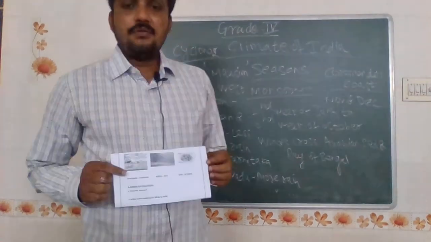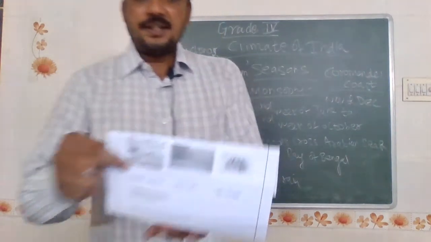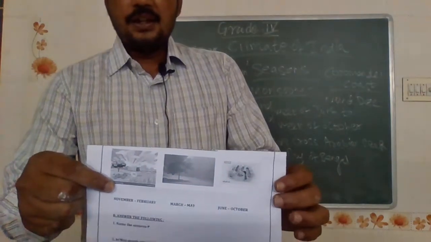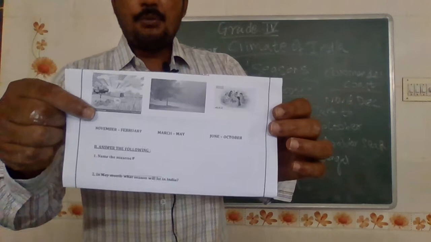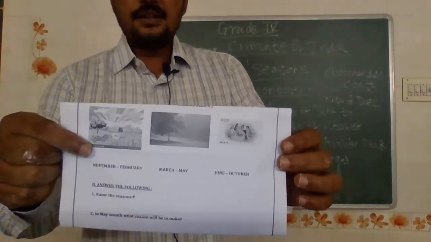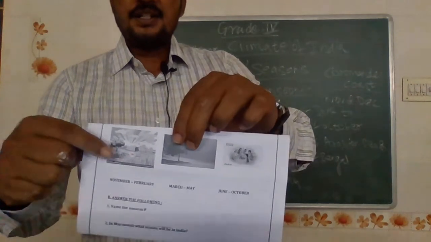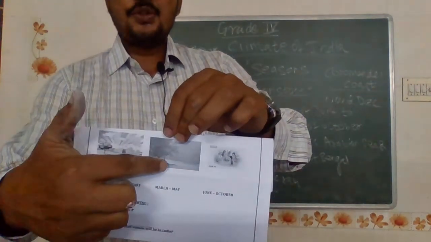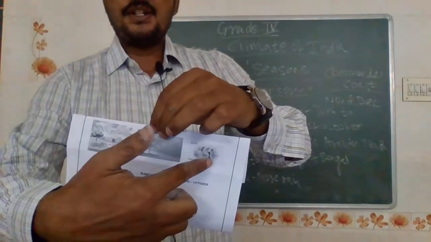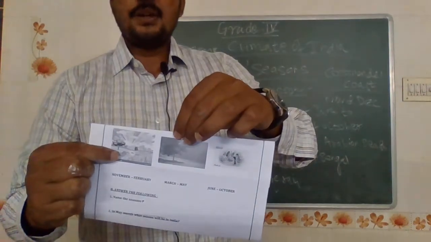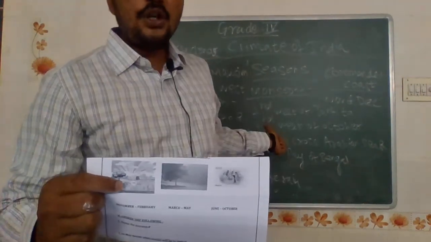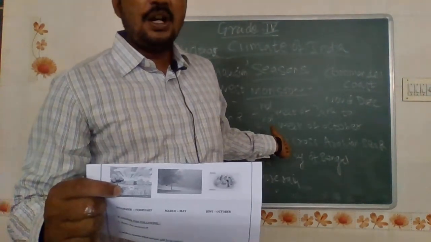Okay, friends, we will look upon the seasons. See these pictures: summer, monsoon and winter. The first picture is summer, the sun is blazing very hard. See monsoon, it's a rainy season. That's winter, it's a cold region. Now we are going to look at what is meant by monsoon and what are its types.